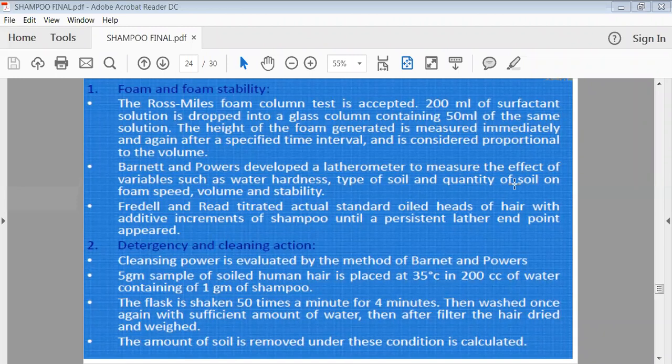When you add the soil onto your hair, the weight of that hair increases, and after washing, the weight of that hair should decrease. So in this way we can check the detergency or cleansing action of your shampoo. Simply, the intention behind this test is whether your shampoo has the ability to remove dust or stuck soil from your hair or not.